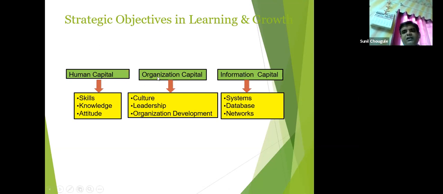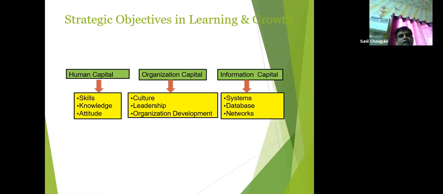Organization capital, in the learning and growth perspective: what does organization capital consist of? Culture, leadership, and organization development. Those companies who have value for their employees, their employees remain with that company for a longer duration. This is what is relevant with culture. Leadership, what top management you have as your leaders, that also depends a lot.